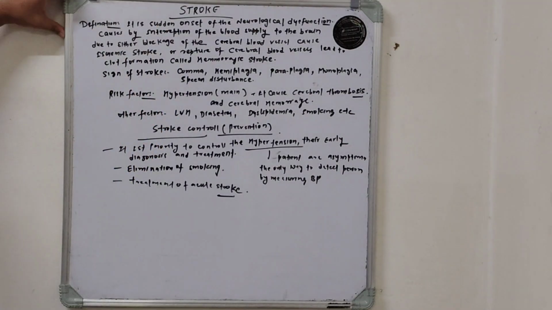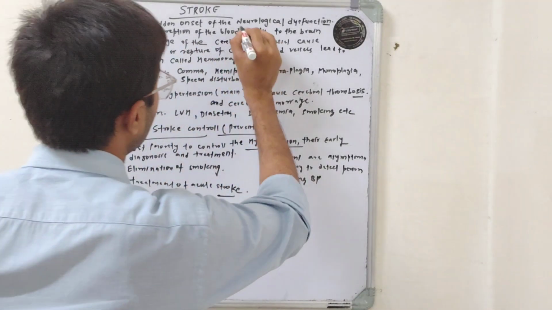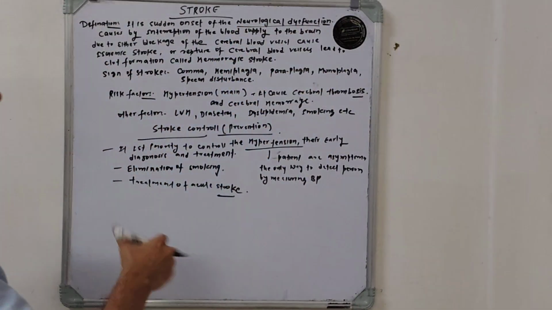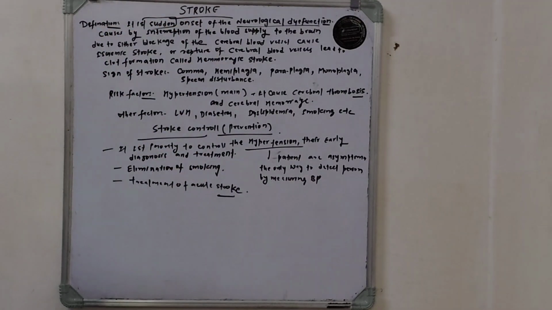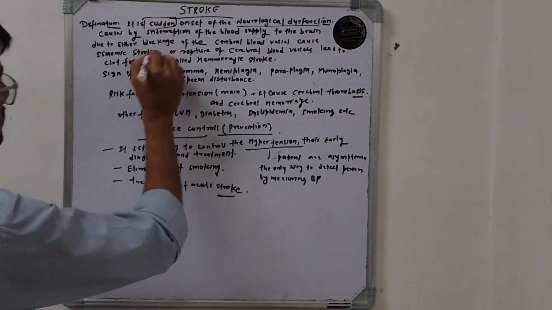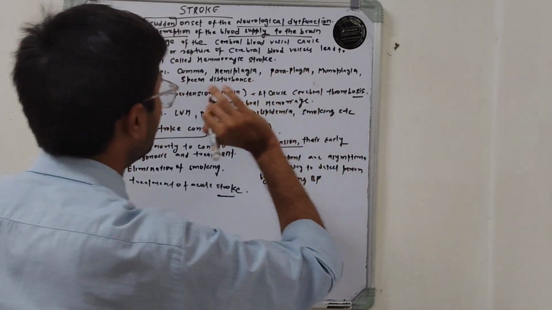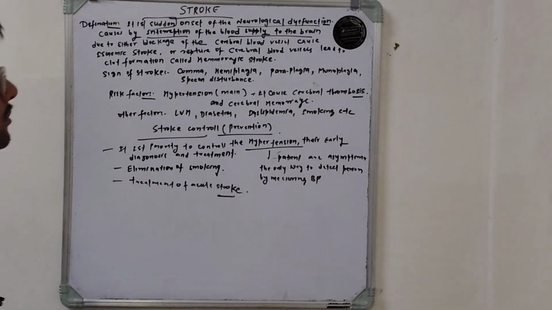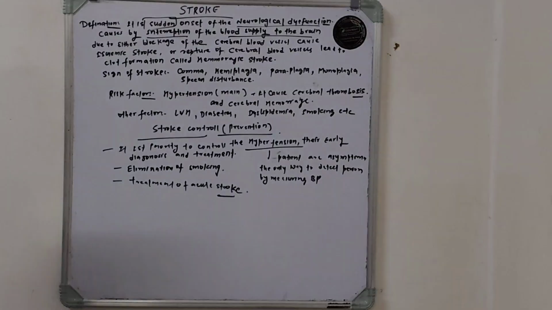So what is the definition of stroke? It is the sudden onset of neurological dysfunction caused by the interruption of blood supply to the brain. How does this interruption of blood supply to the brain occur?